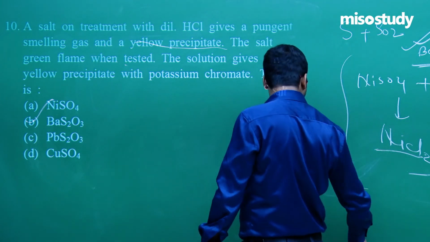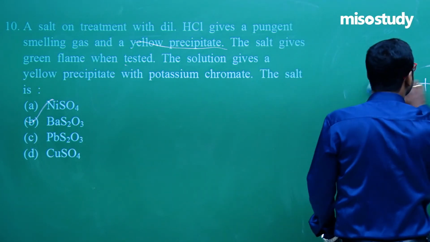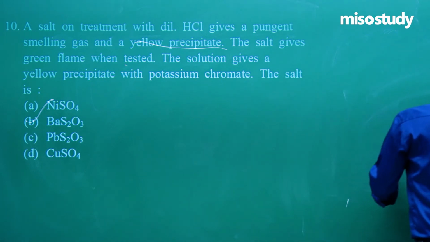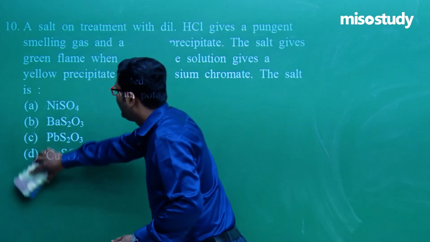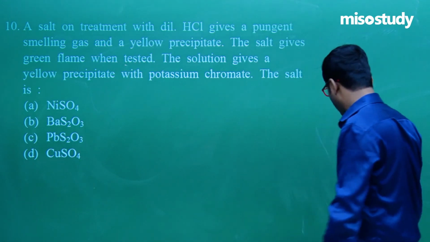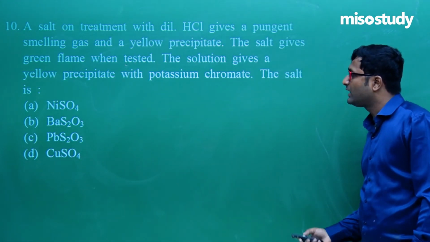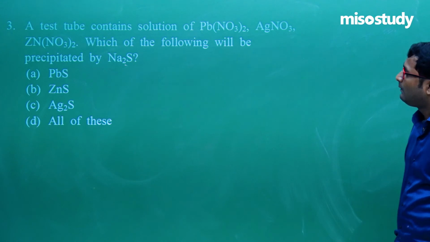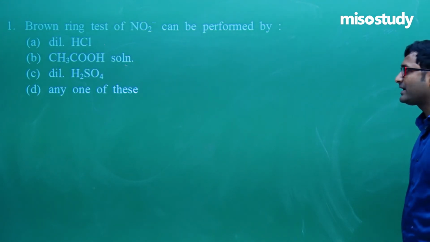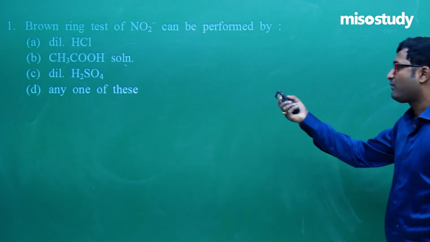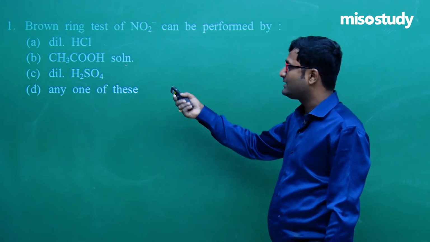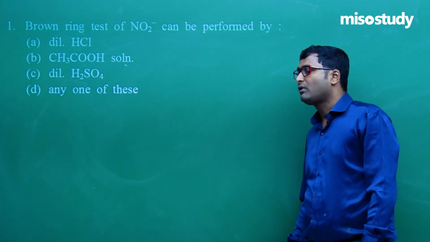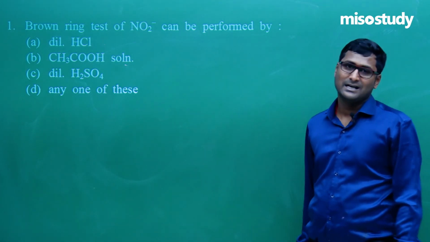Now let's move to the next segment, that is revision. We'll revise each and every question again and see whether we are correct or not. Now, what was question number 1? Brown ring test can be performed by any of these acids, that is dilute HCl, CH3COOH and dilute H2SO4. So for question number 1, D is the correct option.